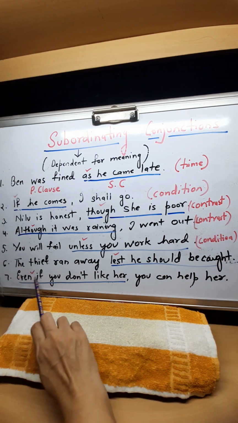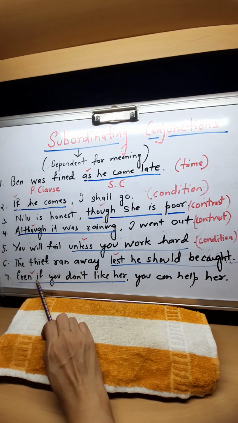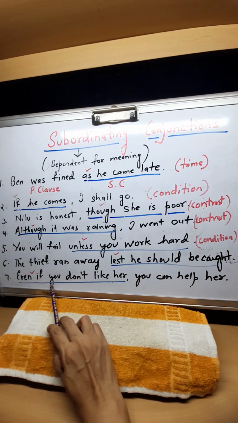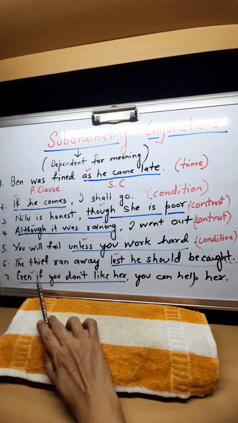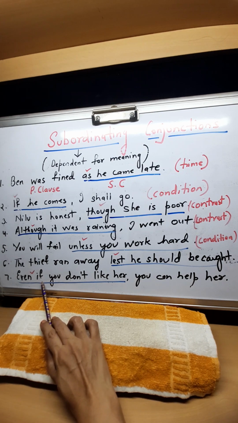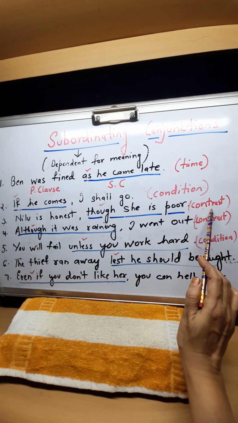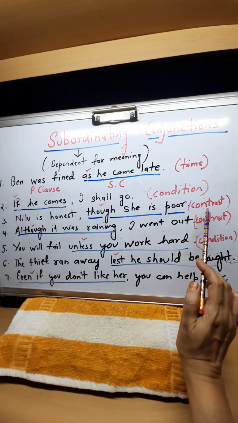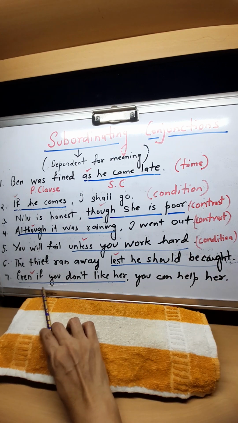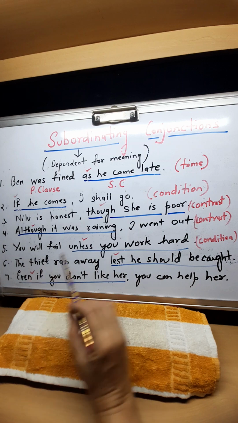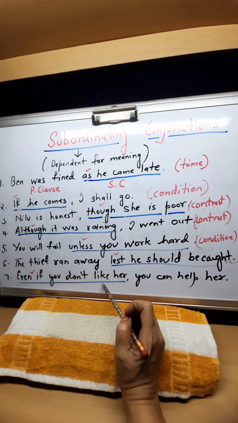Even if is again contrast. You can use although or though in its place: Though you don't like her, you can help her.